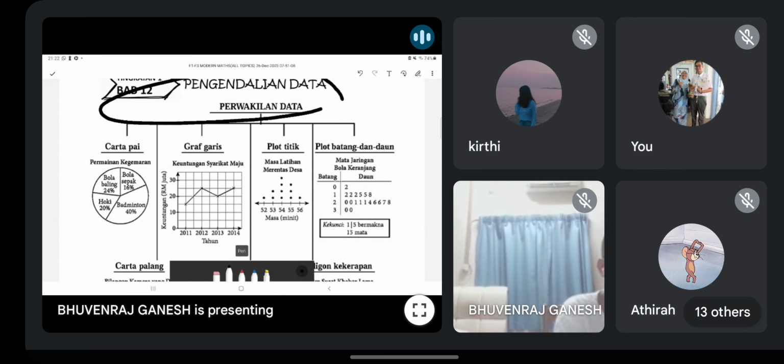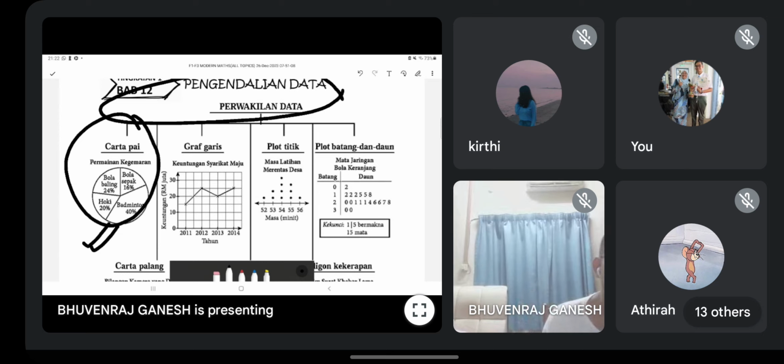This one also they can ask. Remember guys, you must know how to draw this one. I saw one trial question, satu soalan percubaan negeri, how to draw a pie chart. You all must know. That is why compass is very important. Jangka lukis. Sorry, jangka sudut. Protector. Sorry, I'm so confused already. Okay, protector is important because you must measure the angle. Sudut kena tepat for each sector.